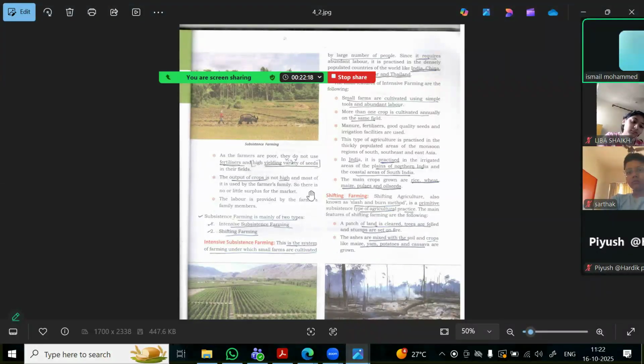So this kind of farming is called subsistence farming. As you can see in the diagram, you see the small scattered land. One person is plowing the land with his cattle, and whatever crop he gets, he uses for his own family purpose. Next, this subsistence farming is again of two types: intensive subsistence farming and shifting farming.